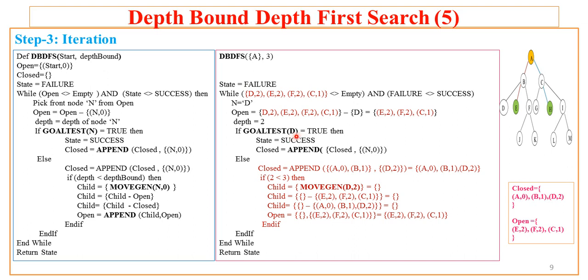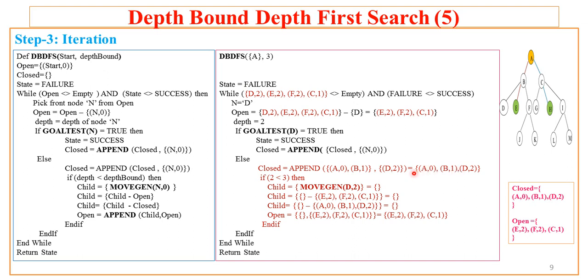So the goal test will return false. So this test condition fails. It gets into the else part. Now in else, the current node D is appended to the closed. So in closed, up till now, the nodes visited are A, then B and then D.